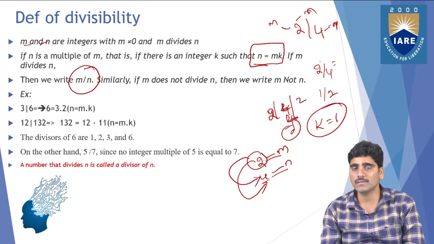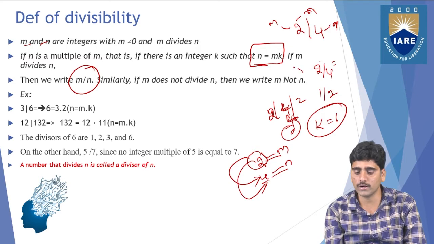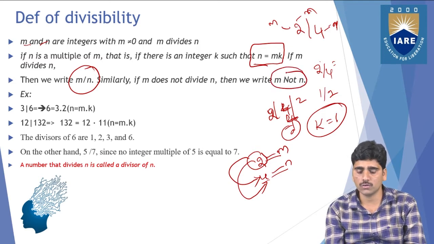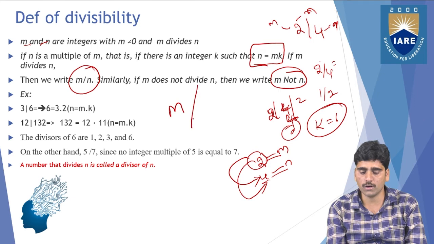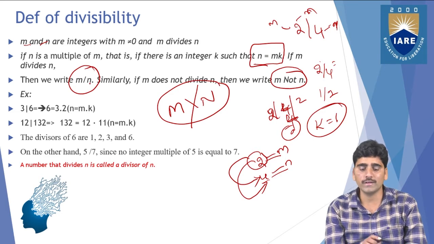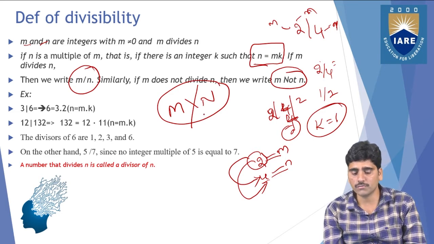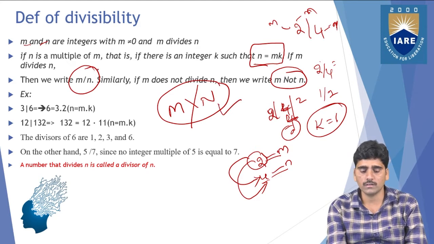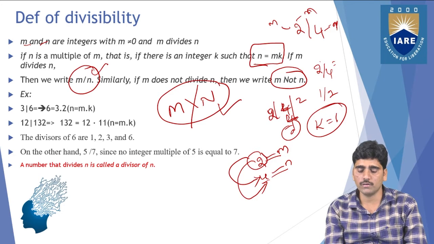If a number does not divide n, then you write m does not divide n. You can write it like this also. You write m divides n if it divides. If it does not divide, then you write m does not divide n. So you can write this for division, and this for not dividing.